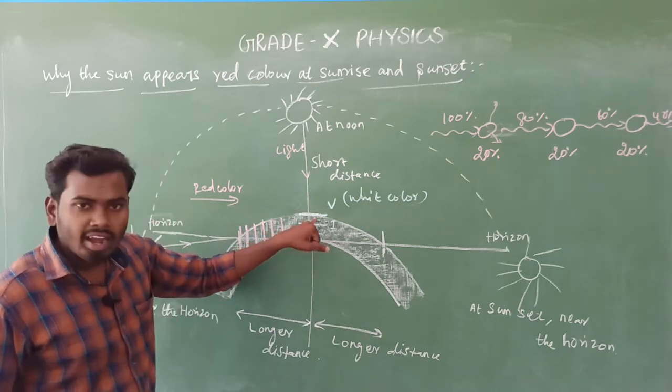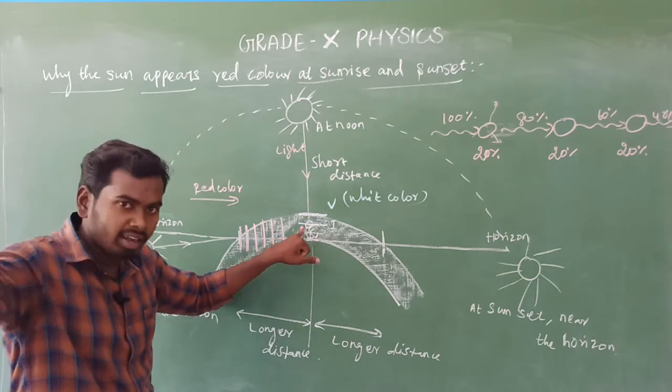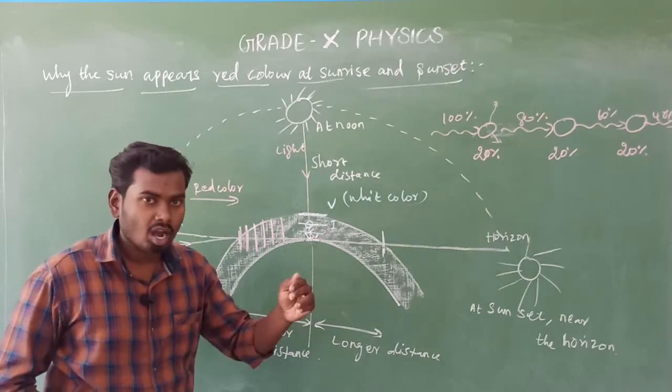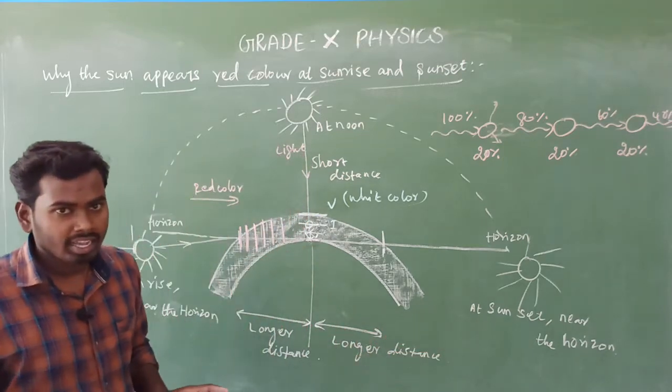Only the violet color got scattered completely, then the indigo color got scattered completely, then the blue color just starts scattering, but never got scattered completely, isn't it? Yes.